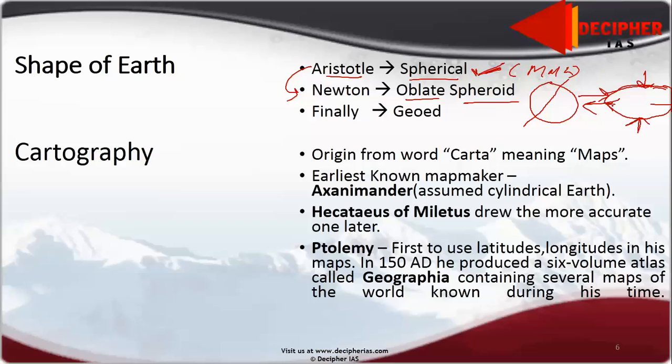So we have a widened equatorial diameter, okay, and a compressed polar diameter. That is, equatorial diameter is more than polar diameter.